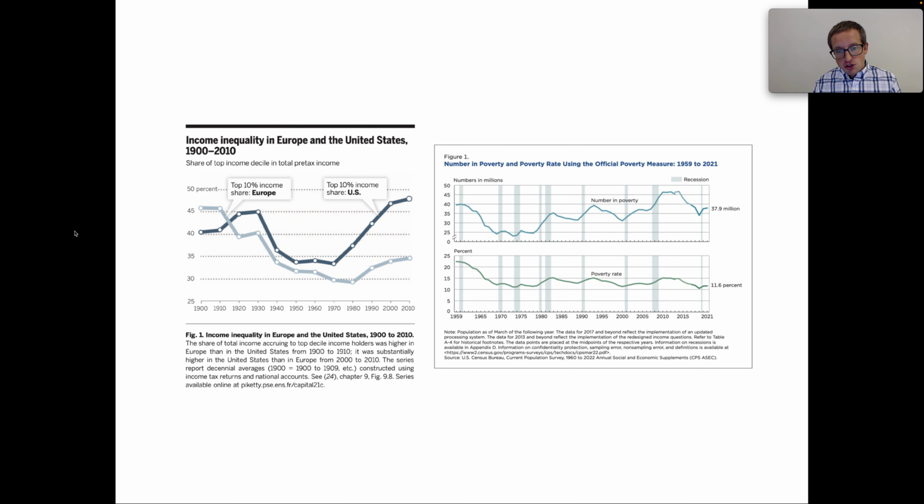The reason for highlighting these two figures is that I think they tell very different stories about inequality. So in the left figure, we see how upper tail income inequality really skyrocketed at the end of the 20th century. And in the right figure, we see how poverty was kind of flat with some ups and downs. And this happens because it really matters how you summarize inequality. There's a whole distribution of incomes, and you have to decide what aspects of that distribution matter. Do you care about what's going on with the top 10% of earners, or do you care about what percent of people are living in poverty?